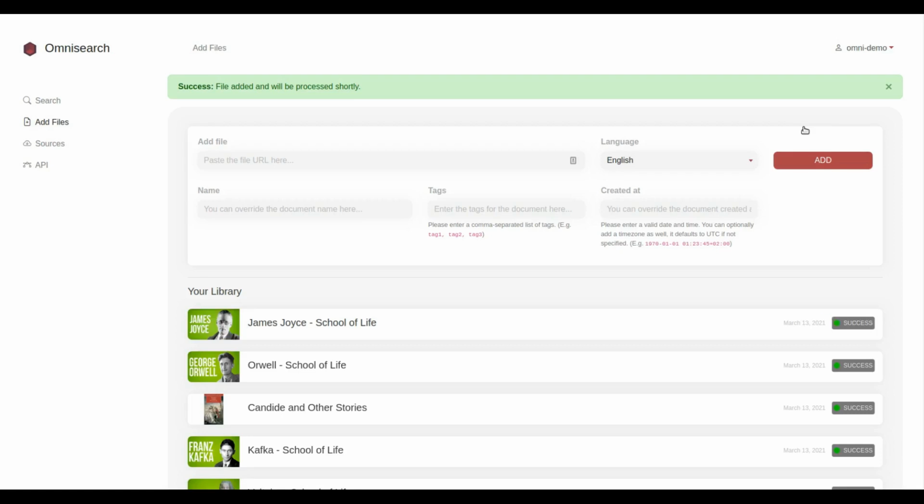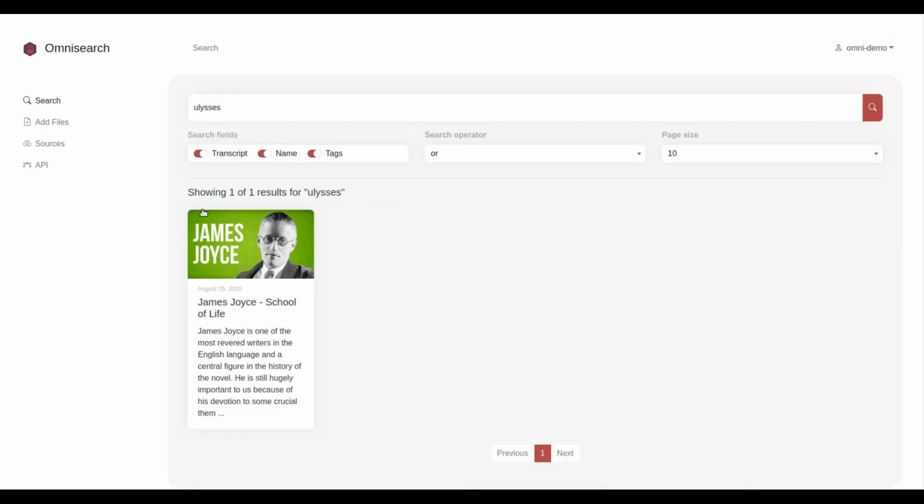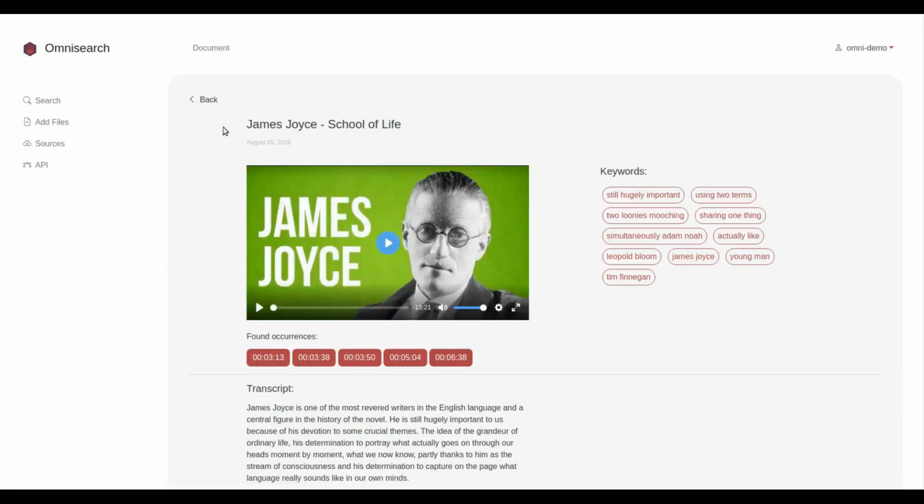All right, so this operation was successful, and now what we're going to do is navigate to the search page and play around with a couple of searches. Since we just added the James Joyce video, let's try a search here. So we're going to search for Ulysses, which as we know is one of his greatest works, and we find, as expected, the James Joyce video.